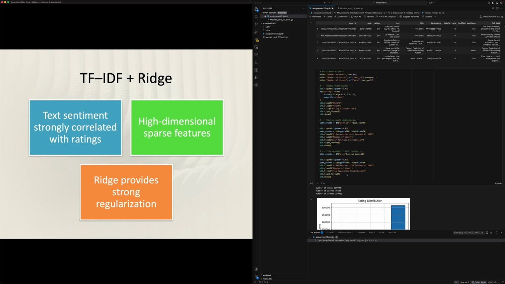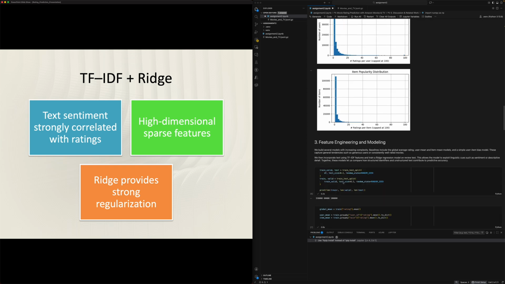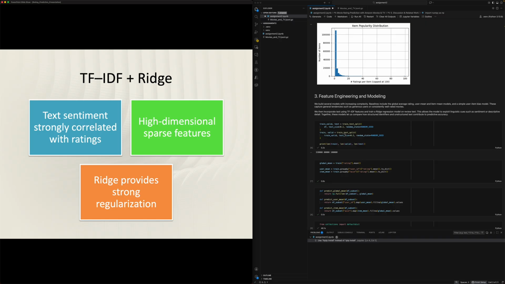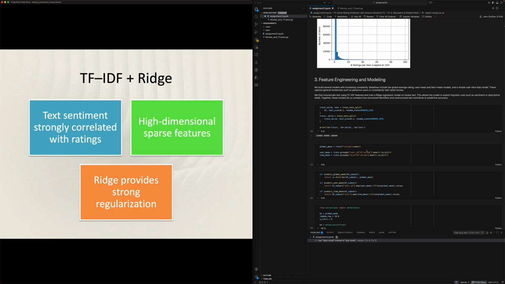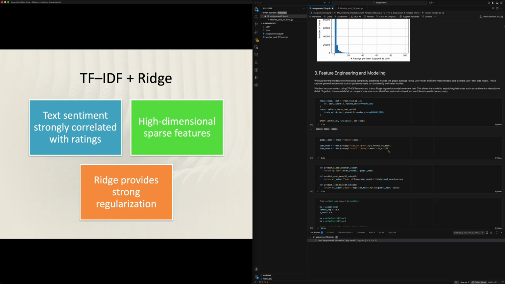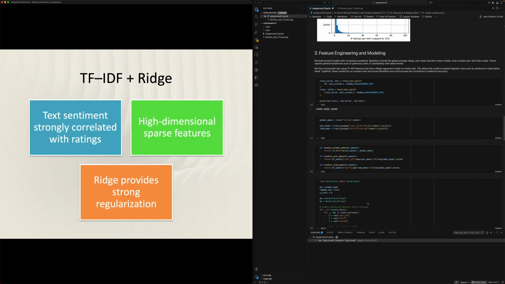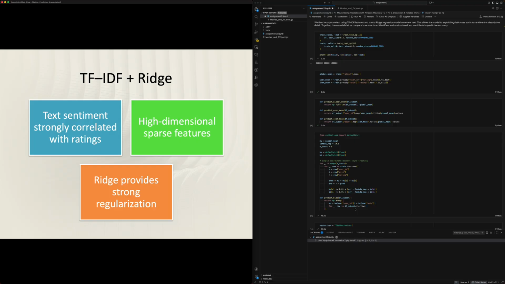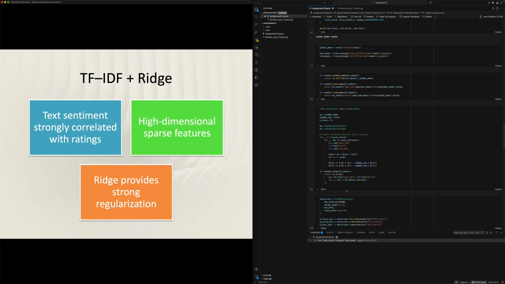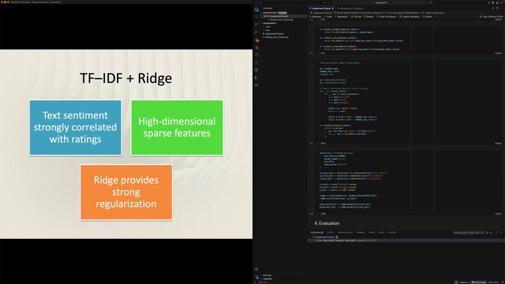Now quickly on to a walkthrough of the code here. As you can see, in the top snippet, we are simply splitting the data into test and training sets. Next, we are implementing the global, user, and item means here. And then the next part would be the global mean plus the item and user bias prediction. And lastly is our TF-IDF implementation here.